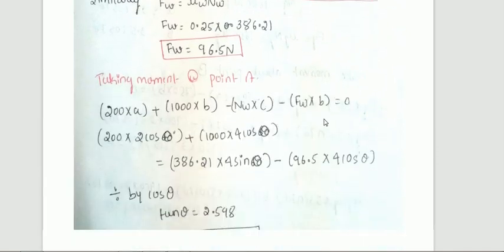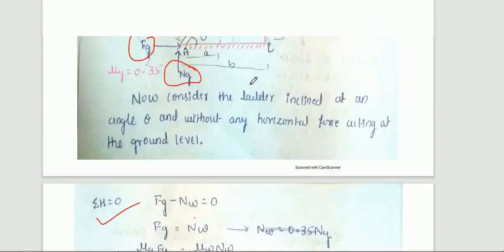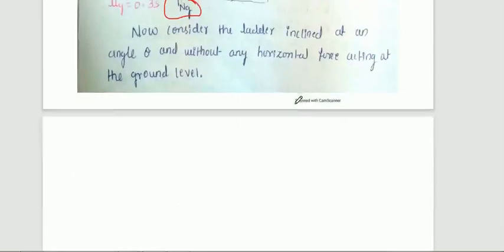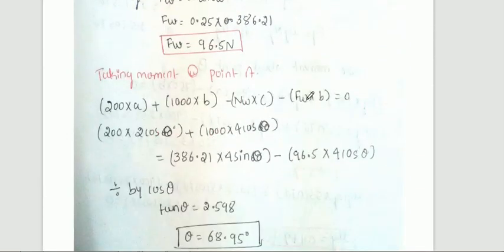After that, you have to take the moment at point A. Same thing, moment, but here P is not there. 200 into A, 1000 into B, Nw into C, Fw into B. The A, B, C values you have calculated, sin theta, cos theta, whatever is there, you just substitute that, but the theta value you need to keep as it is. You are not supposed to consider 60 degrees here. Cos theta, sin theta, sin theta, like that only you need to consider. By dividing this, you will get only one term, that is the entire equation.